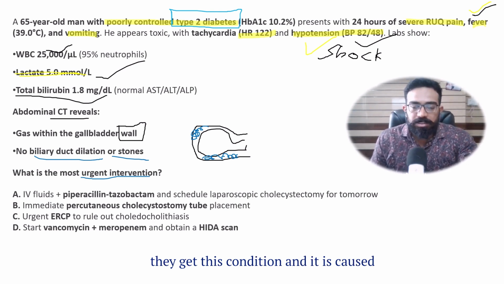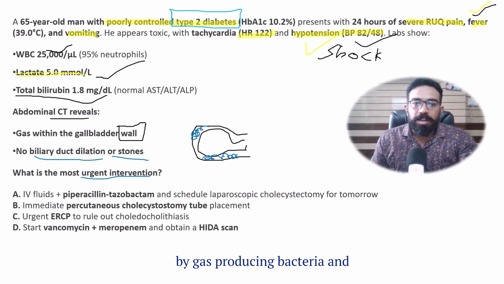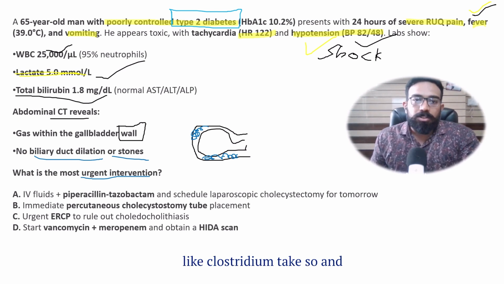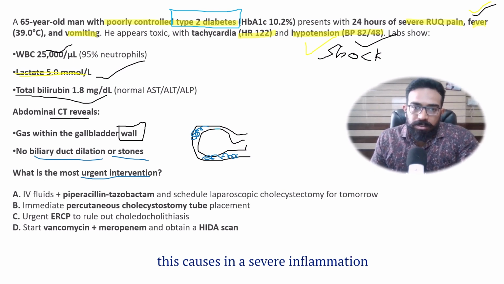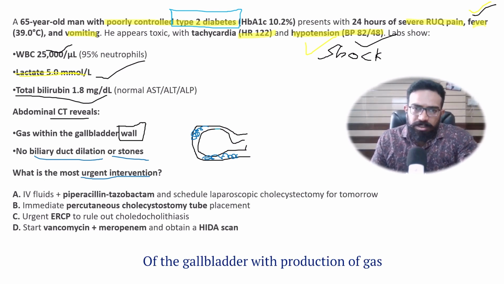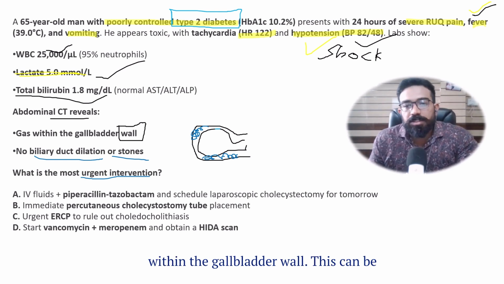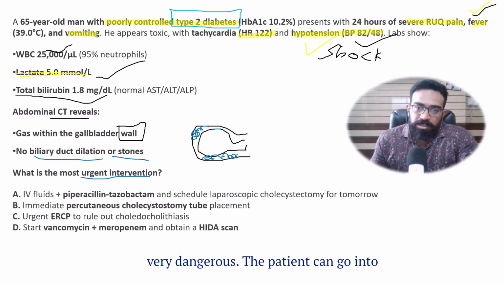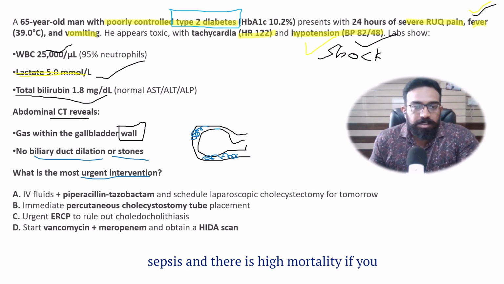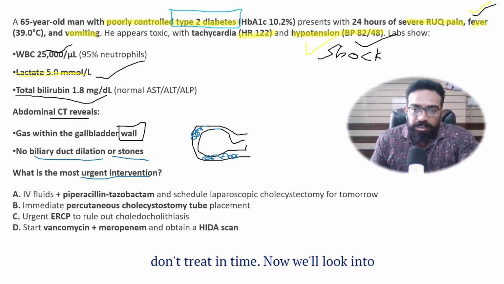It is caused by gas producing bacteria like Clostridium, and this causes severe inflammation of the gallbladder with production of gas within the gallbladder wall. This can be very dangerous. The patient can go into sepsis, and there is high mortality if you don't treat in time.